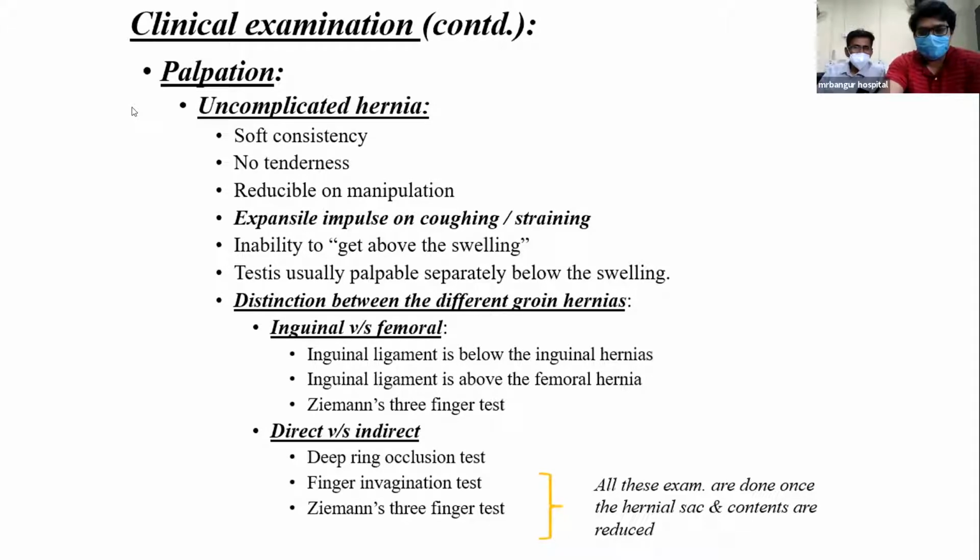How to distinguish inguinal versus femoral hernia? The inguinal ligament is below the inguinal hernia and above the femoral hernia. Direct and indirect are distinguished by the deep ring occlusion test, finger invagination test, and Siemens 3-finger test.